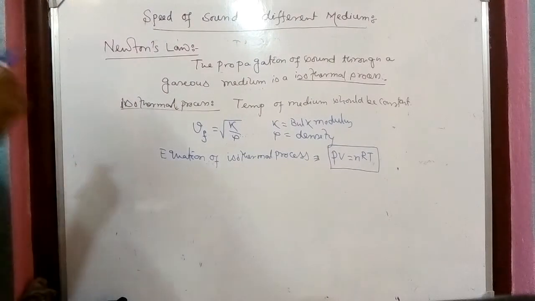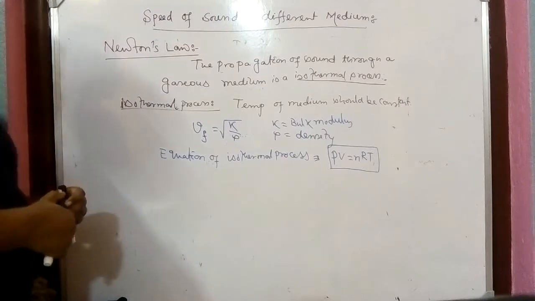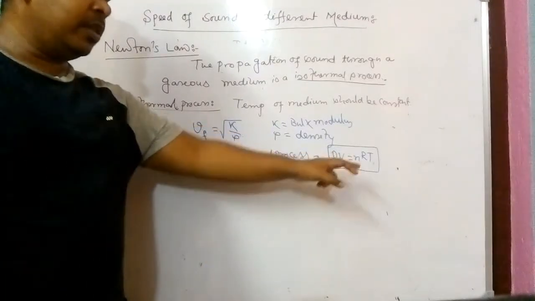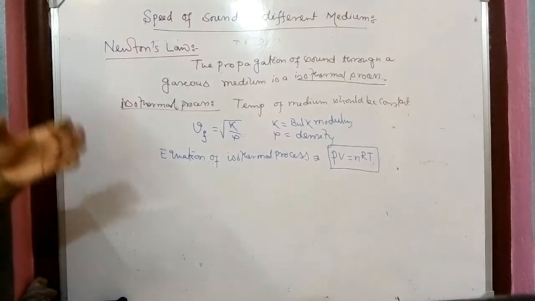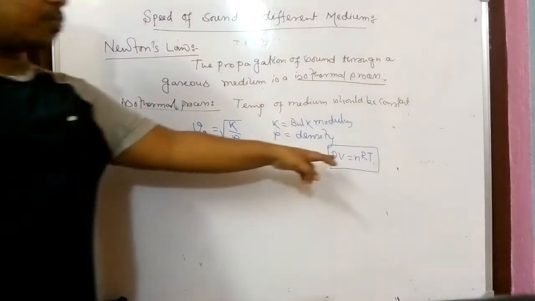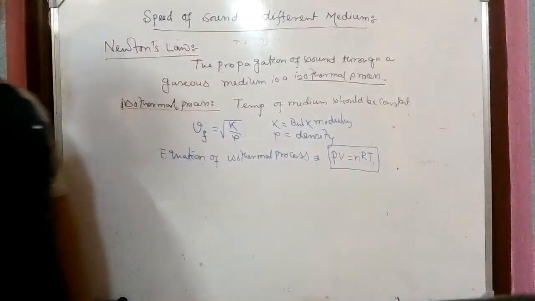Okay, what does it represent? PV equals nRT, where P is the pressure of the gas, V is the volume of the gas, n is known as the mole number. I think you have learned about mole, molar. Okay, so it is the mole number. R is the universal gas constant, and T is the temperature.